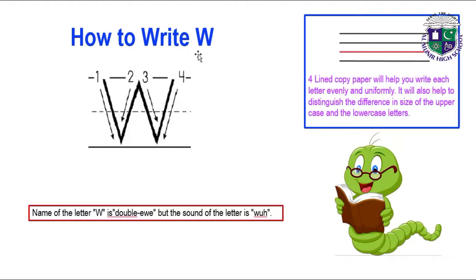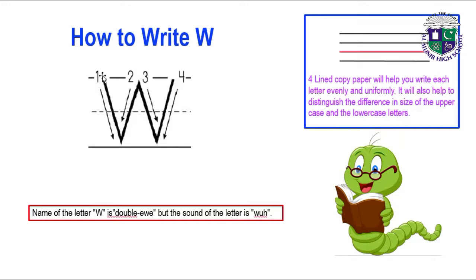Okay, how to write W? Name of the letter W is W, but the sound of the letter is W. Four-lined copy, students. Four-lined copy paper will help you write each letter evenly and uniformly. It will also help to distinguish the difference in size of the uppercase and the lowercase letters. Okay, now let's write W.